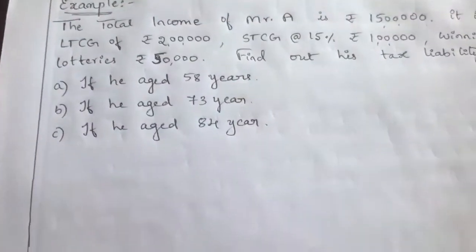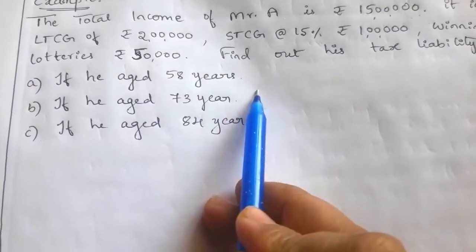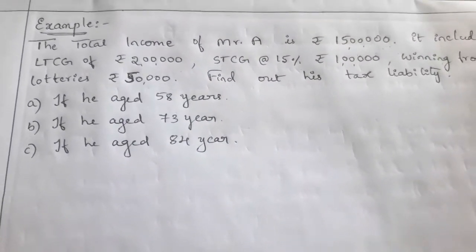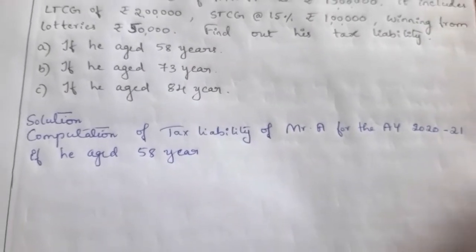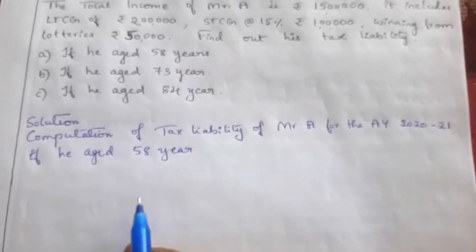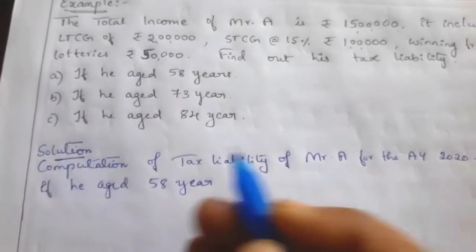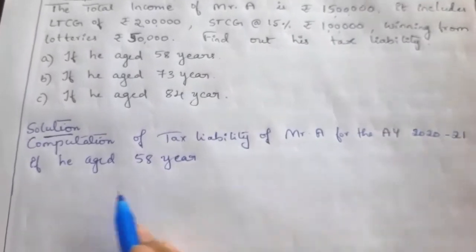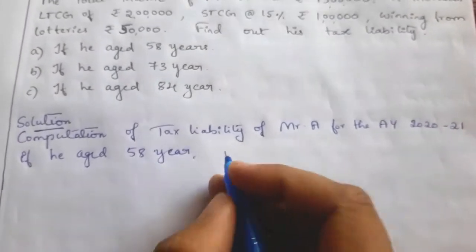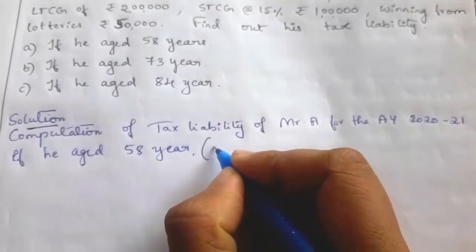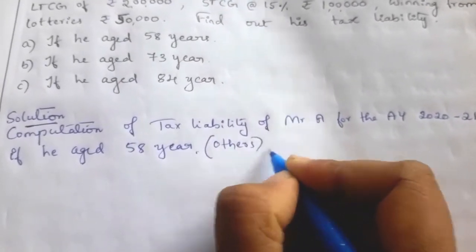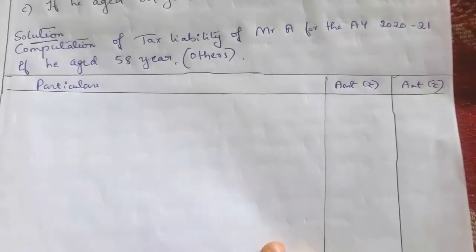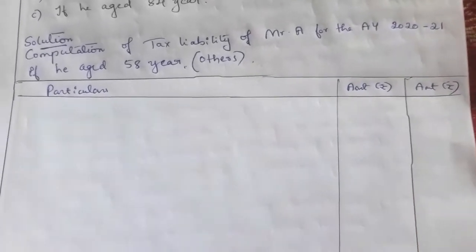So now we'll compute for the first case. If he is aged 58 years, what is his tax liability? So write the heading: Solution, computation of tax liability of Mr. A for the assessment year 2020-21 if he is aged 58 years. So 58 years means he comes under the others case. Okay, now draw 3 columns: particulars and 2 amount columns.